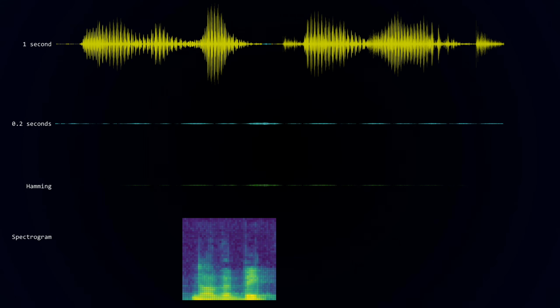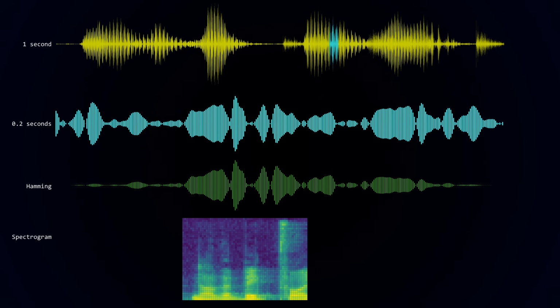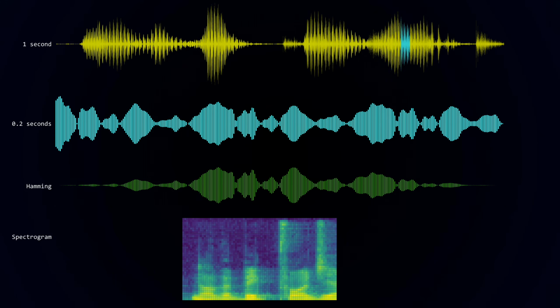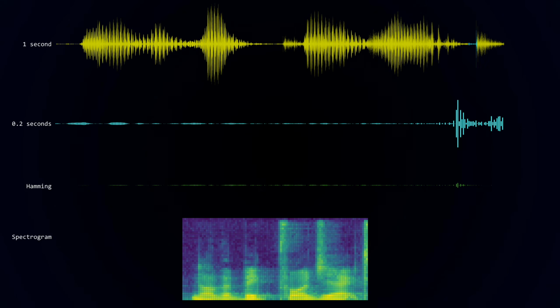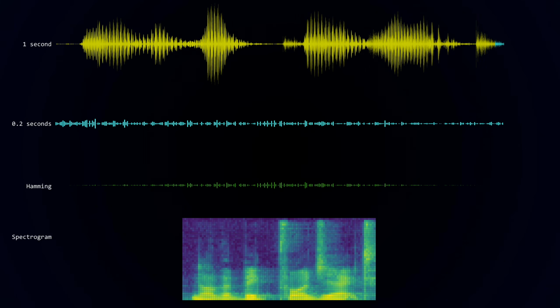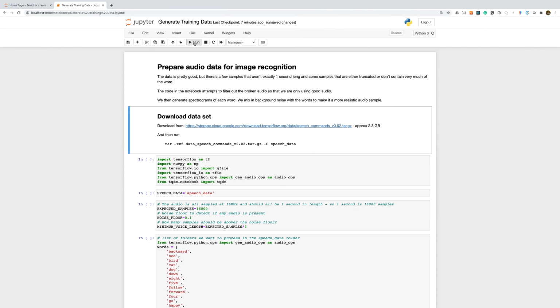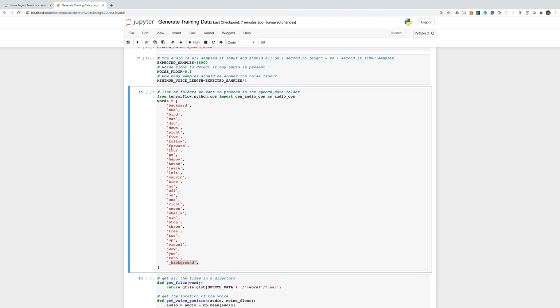To get a spectrogram of an audio sample, we break the sample into small sections. We then perform a discrete Fourier transform on each of these sections. This gives us the frequencies that are present in that slice of audio. Putting these frequency slices together gives us a spectrogram of the sample. Now I've created a Jupyter notebook to create the training data. So as always, the first thing we do is import the libraries we're going to need and set up some constants. We've got a list of words in our training data, along with a dummy word for the background noise.